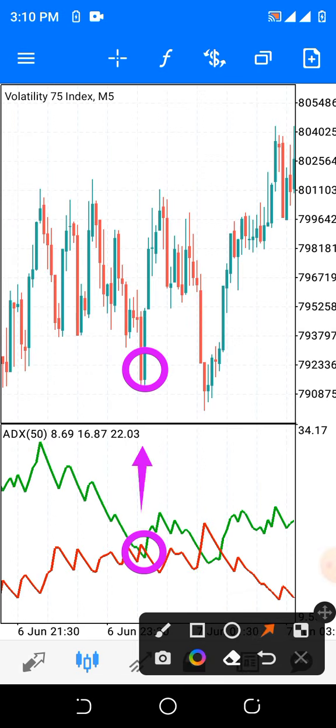This is a scalping strategy, so you don't need to stay long in the market. Do you understand? Once you initiate your buy signal here, then this is your profit. You take your profit and go out of the market and wait for another signal.